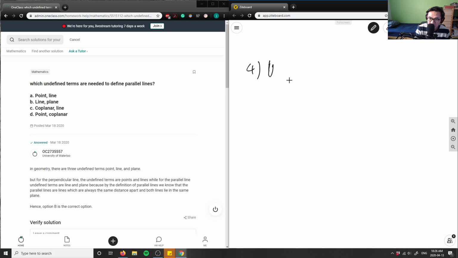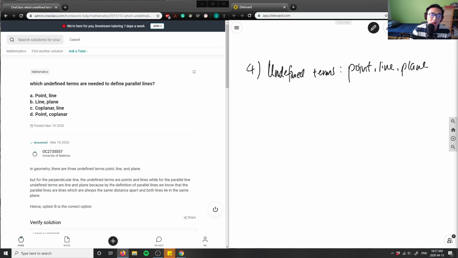So the undefined terms are a point, a line, and a plane. PLP is how I think about this: point, line, plane. And these are all undefined terms. Same with my multiple choice here: A is point and line; B is line and plane; C is coplanar and line; D is point and coplanar.